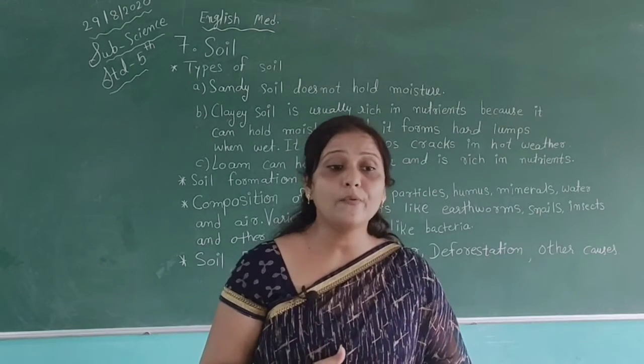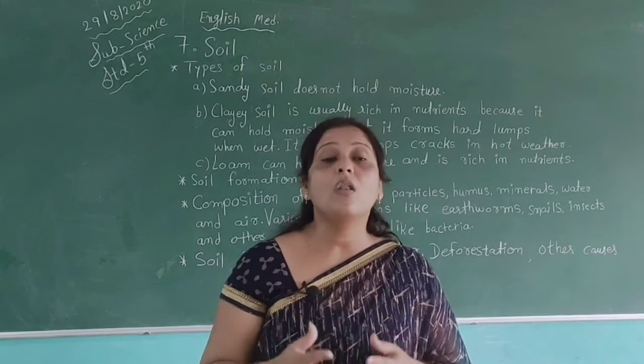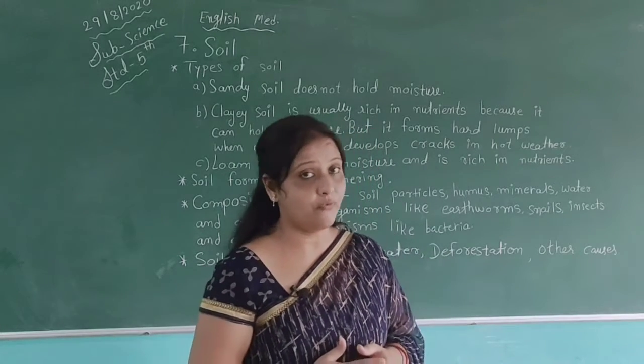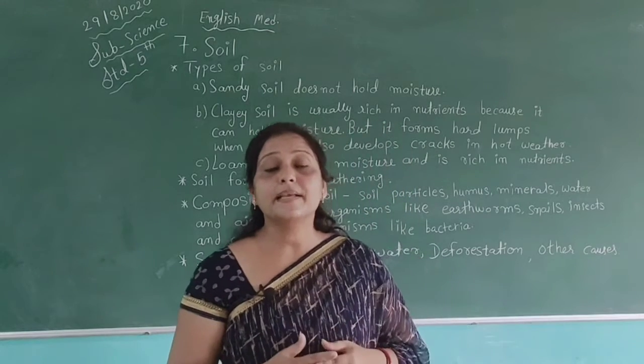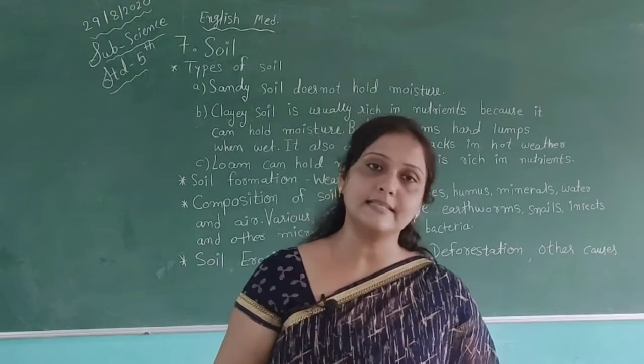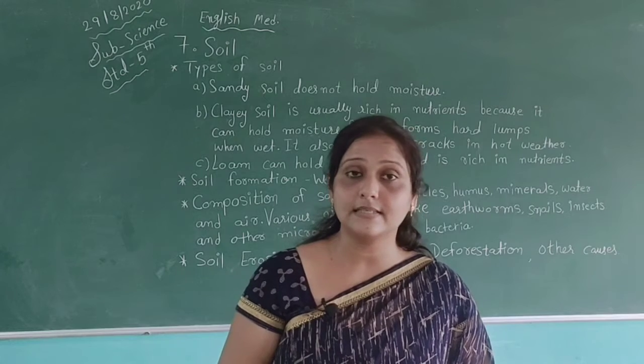By wind, how? Due to wind, a lot of soil is blown away, especially in desert areas.